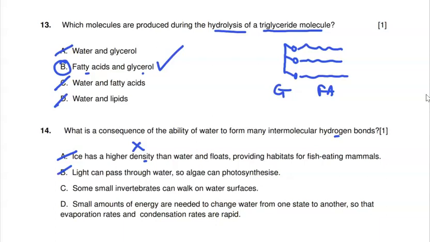Some small invertebrates can walk on the surface of water, so this is referring to surface tension, and we have studied a number of such small invertebrates, including the pond skater, so that looks like it's going to be our answer. Let's check the last option. Small amounts of energy are needed to change water from one state to another. No, large amounts are. This is why we describe water as having a high specific heat capacity.